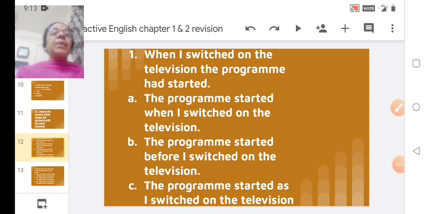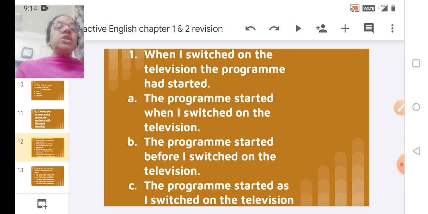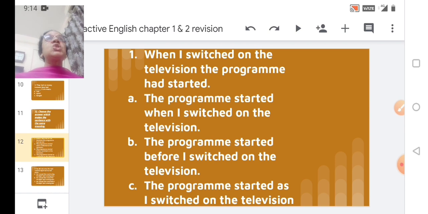Option B, the program started before I switched on the television. This means that when you had switched on the television, the program was in progress. Suppose any dance or song was going on, it was in progress. Option C, the program started as I switched on the television.